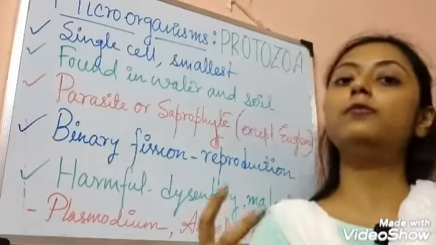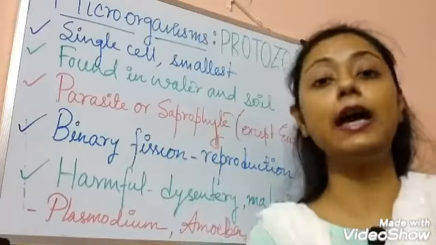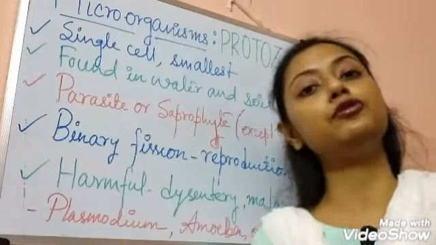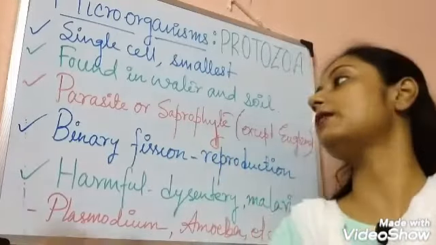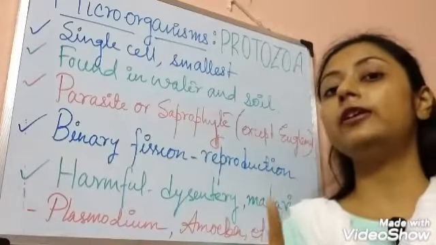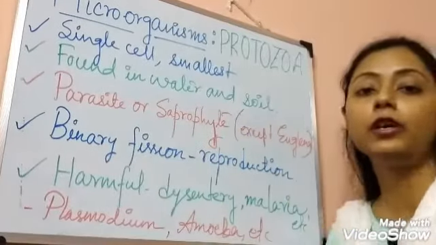That rotten body matter is the main food source for saprophytic organisms, just like the protozoa also. So protozoans may be parasites or saprophytes, but there is an exception, and that is the euglena.